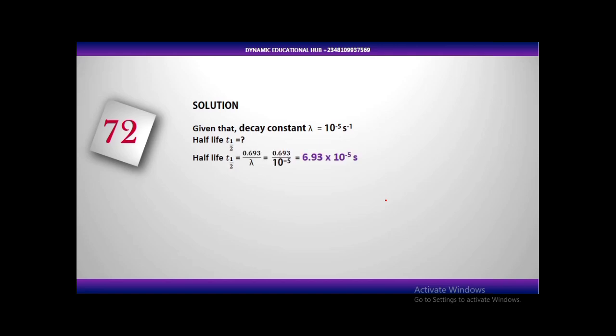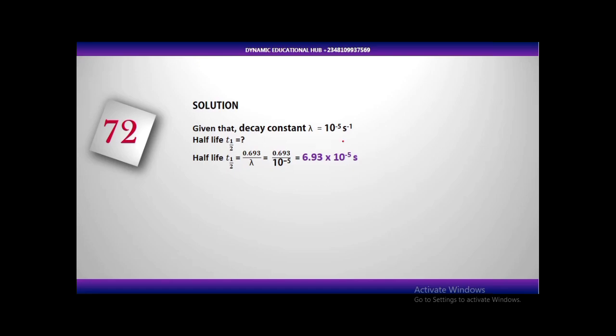The formula is derived using calculus. The formula is derived using integration and differentiation. So I'm not going to derive any formula for you guys. I will just go ahead and show you the formula. Half-life T half is equal to 0.693 divided by lambda.